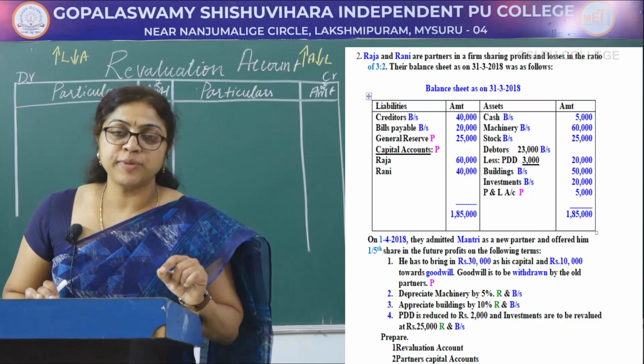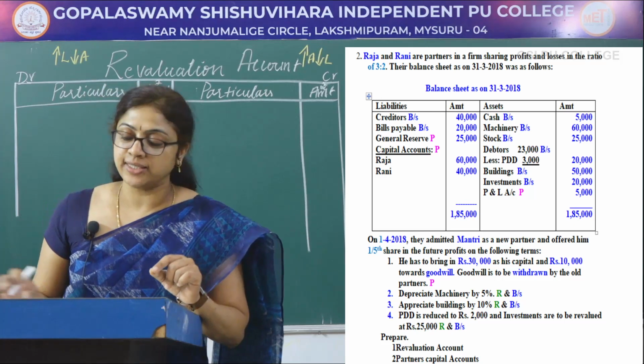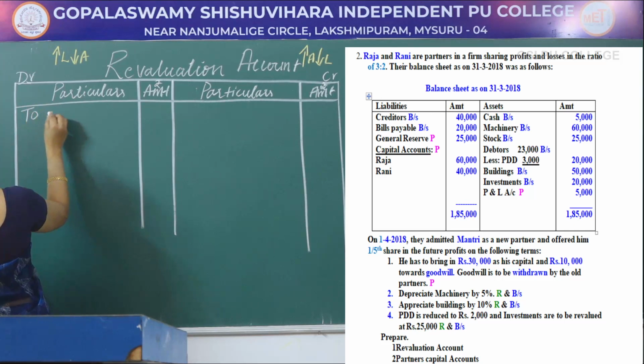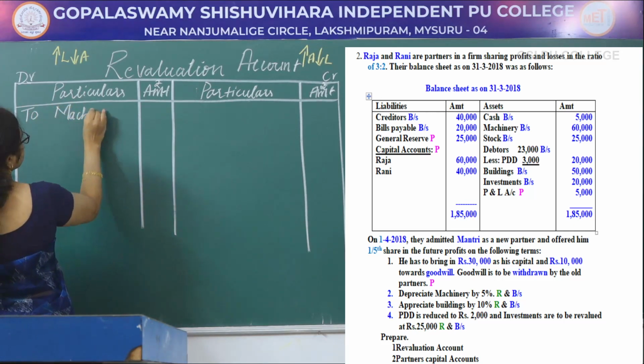The second adjustment is depreciate machinery by 5%. So here there is a decrease in the value of the machinery. So record on the debit side of the revaluation account to machinery account.